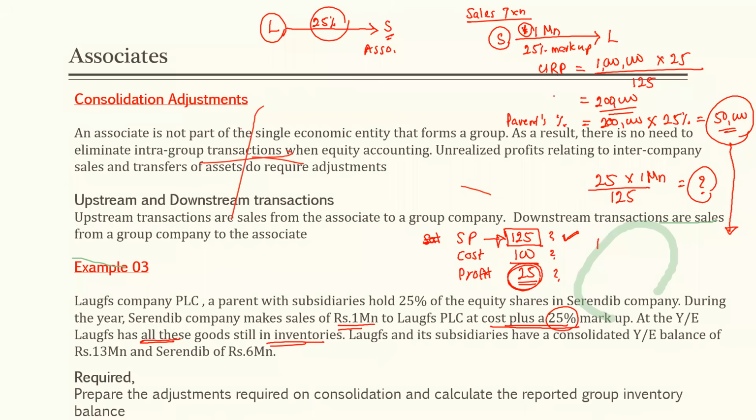Retained earnings වලට යනවා. They are taking it to their retained earnings account. Therefore, where we need to debit? Retained earnings account need to be debited 50,000.